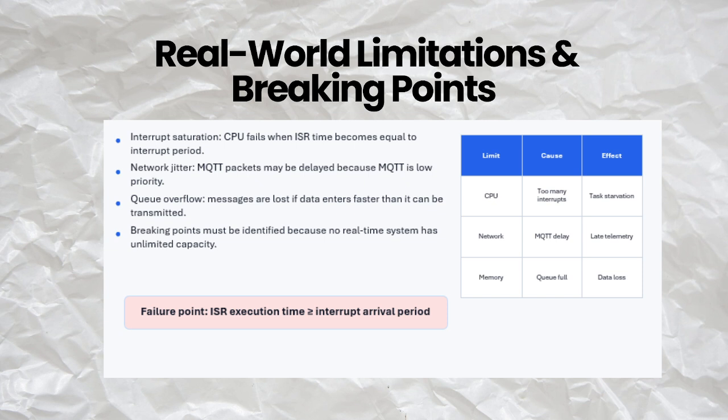The third limitation is the RTOS message queue. If messages are generated faster than the network can transmit, the queue will gradually fill. Once the queue reaches its maximum capacity, new messages may be rejected or lost. Therefore, the main breaking points are CPU saturation, excessive network delay, and queue overflow. This risk can be reduced by keeping the ISR short, limiting MQTT transmission frequency, managing the queue properly, and recording overflow or missed pulse counters.